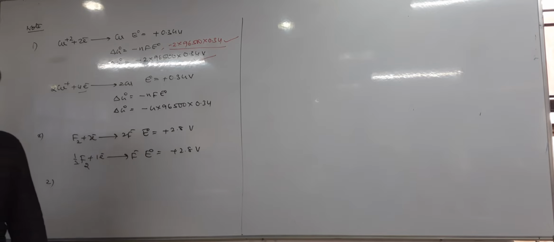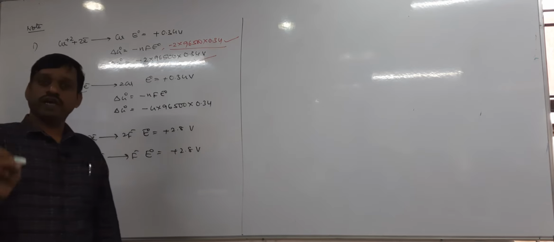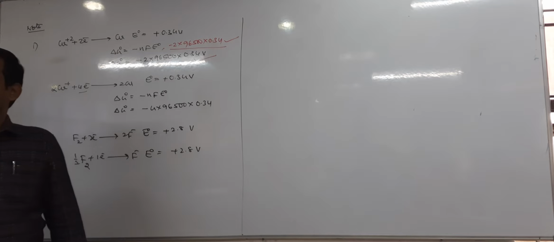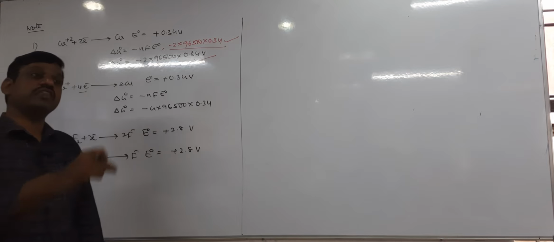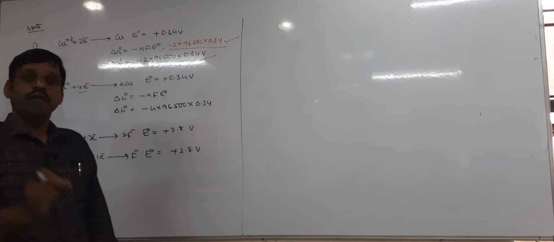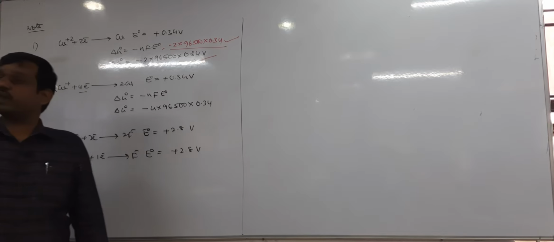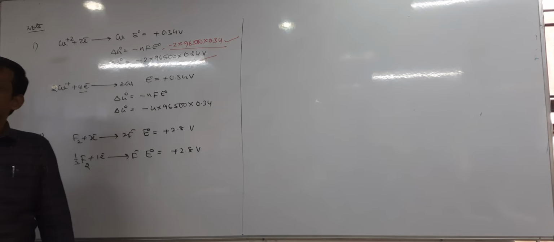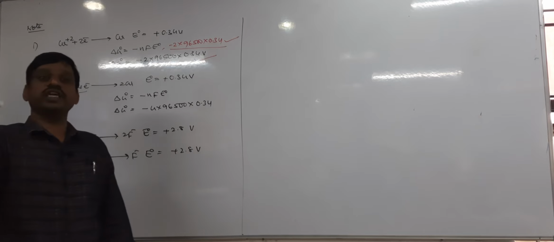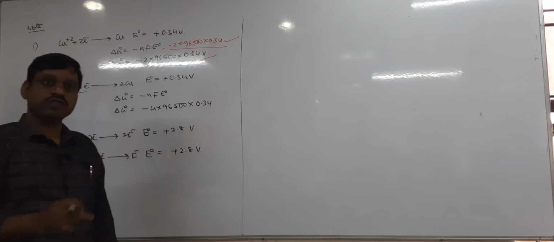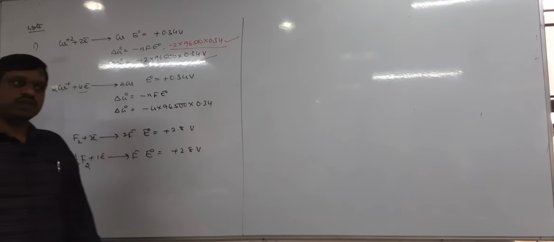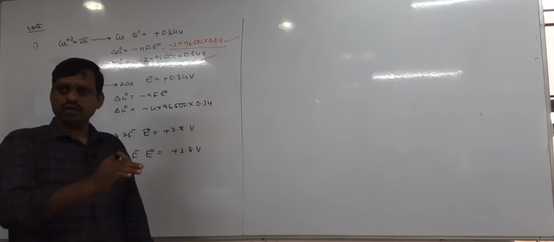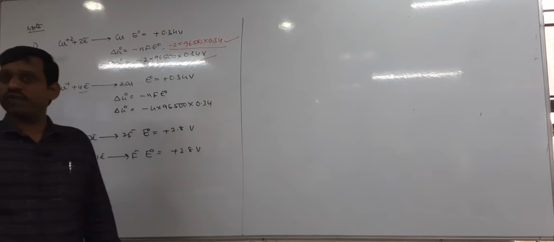That means SRP values and EMF values cannot be added directly, cannot even be subtracted directly to get the EMF of any third equation. But delta G can be added, can be subtracted to get the delta G of any third equation. In the last class we have seen delta G in the formation of Cu2+, zinc plus something given, no.